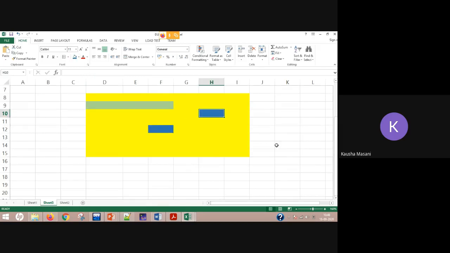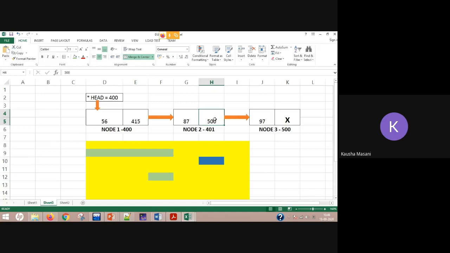So I don't have to worry, unlike with an array, that I don't have a next block, this block is occupied, so I cannot implement my queue or stack. I can implement it. Why? Because this is dynamic memory allocation. These two memory chunks are free. So the OS is going to assign this block to my linked representation of the queue, and these are going to get connected with the help of this pointer. The pointer for this will be pointing to this memory address. Okay, so you can say it is linked with each other.